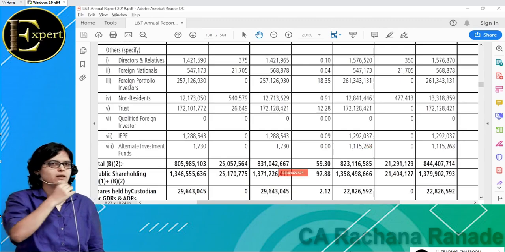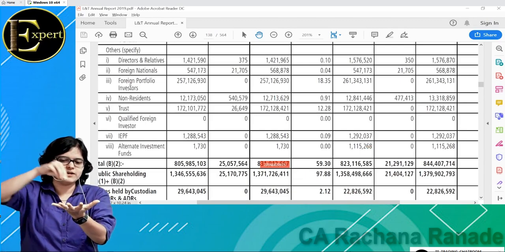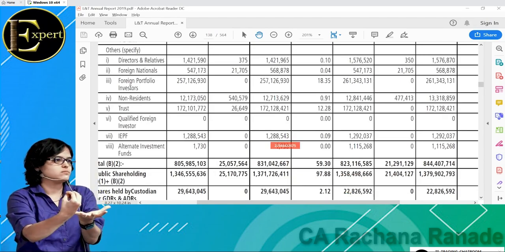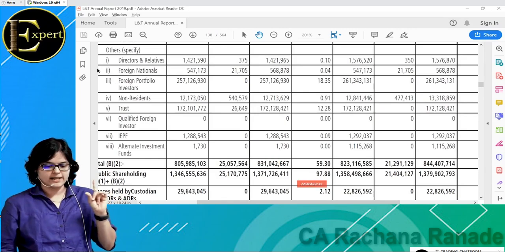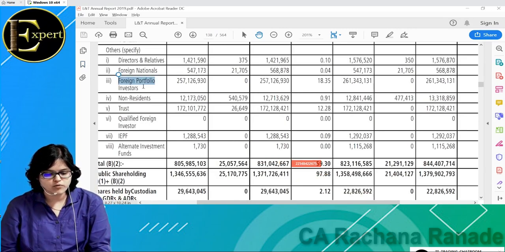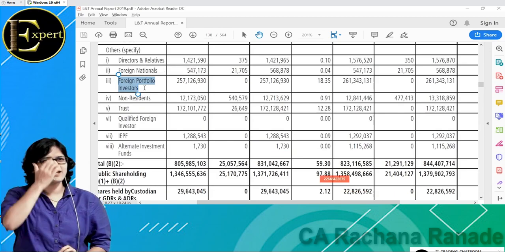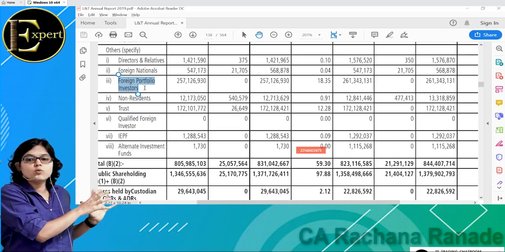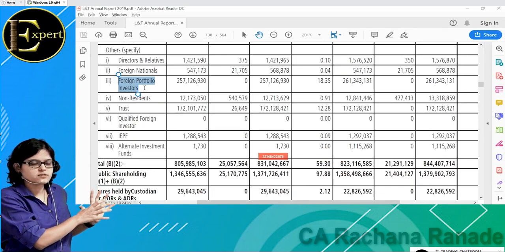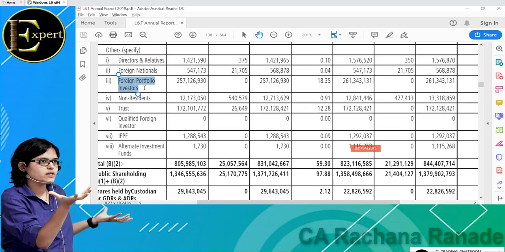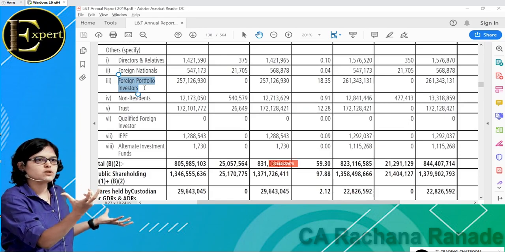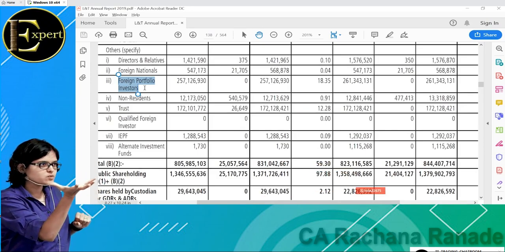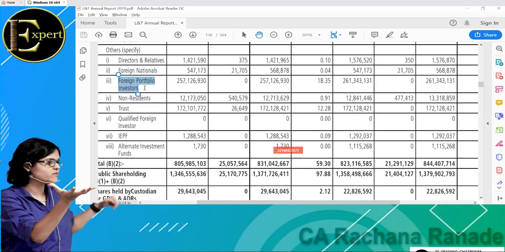Okay, it's something like a mutual fund, you can say. So what would happen? There's a group of individuals in America who want to invest in Indian stock markets. So there is a portfolio investment. So you can imagine an institution, into which all of them have to put their money. This is this small institution. You can imagine something like this. All these individual investors will invest in this portfolio, and this portfolio will invest in the Indian stock market. So they can't directly jump into the Indian stock market. It has to be through the portfolio investment. Okay, for this also there are very strict rules framed by the government of India.